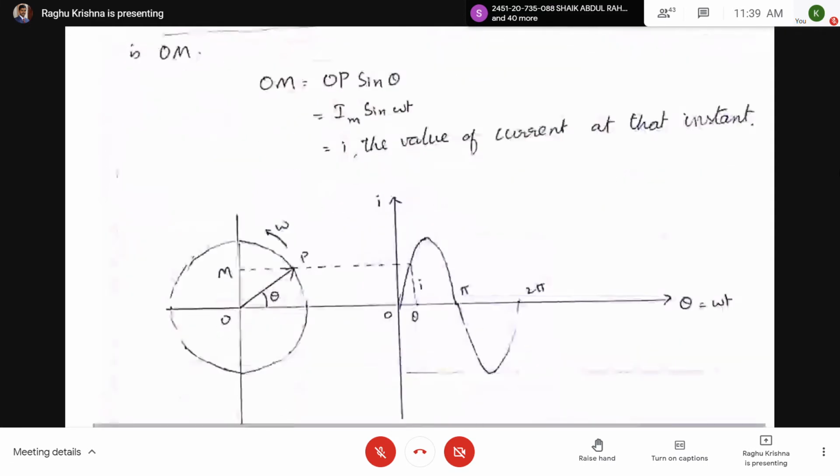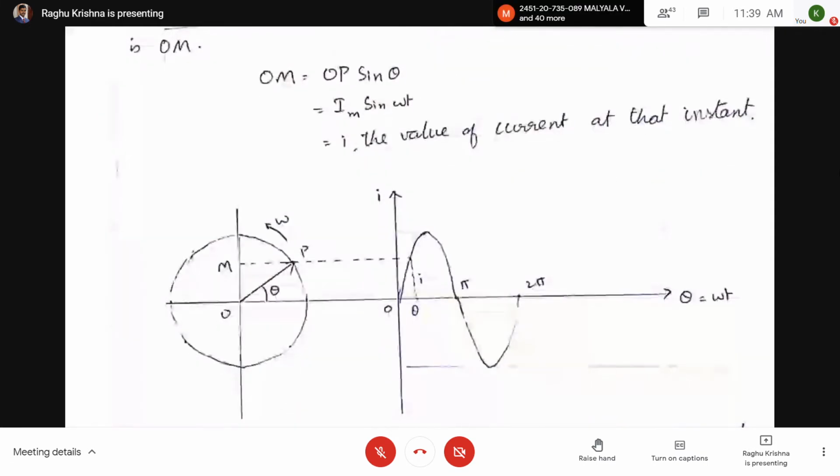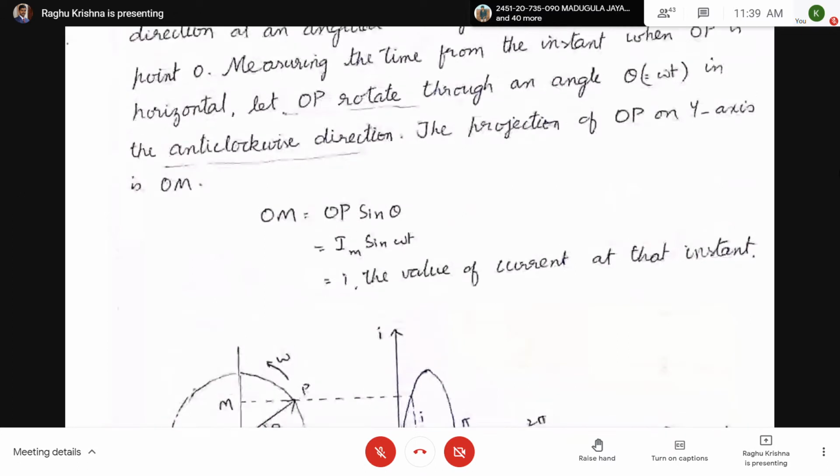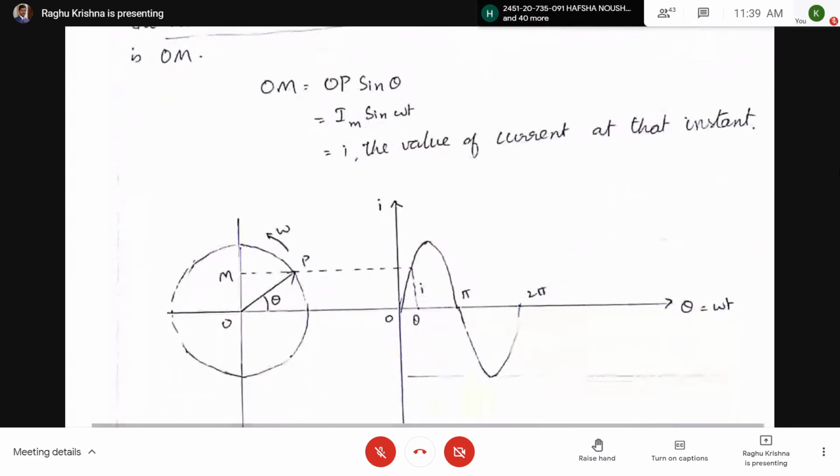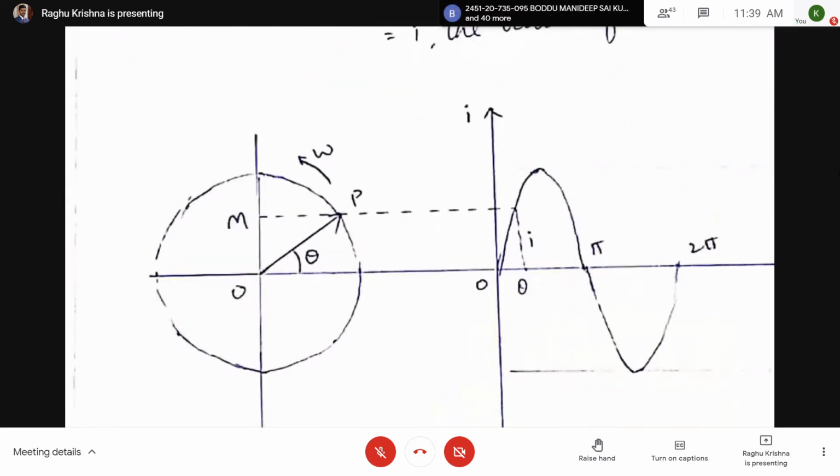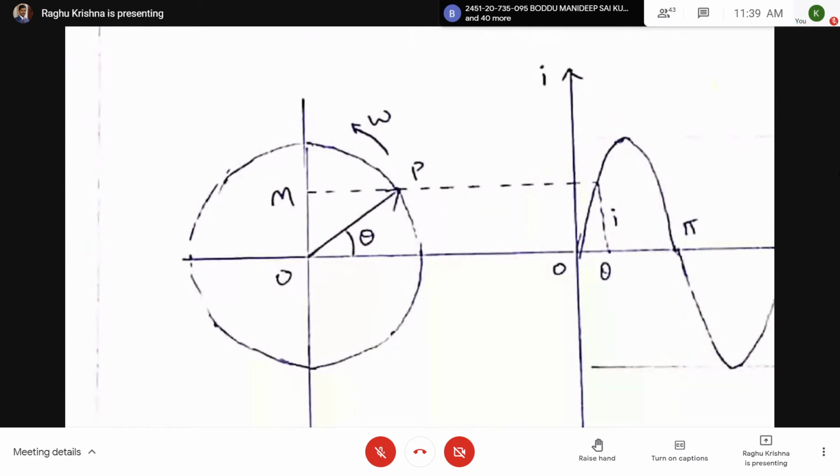See here, you can see OM on the y-axis. So OM is the projection of OP on y-axis.